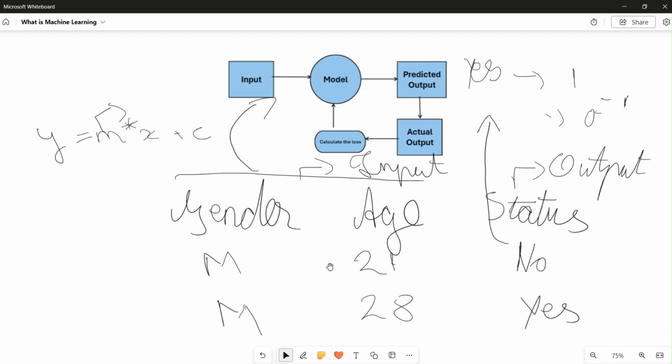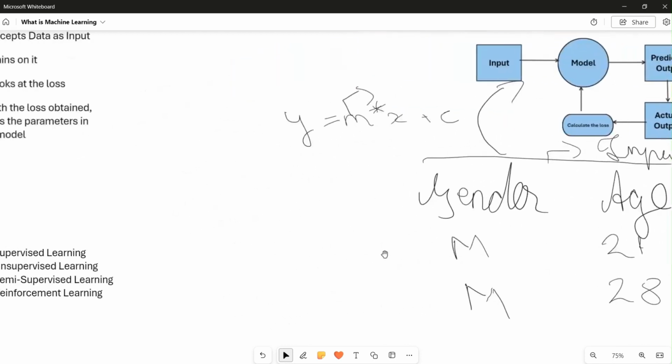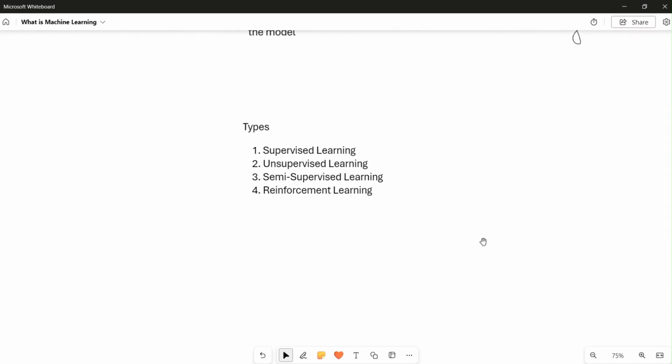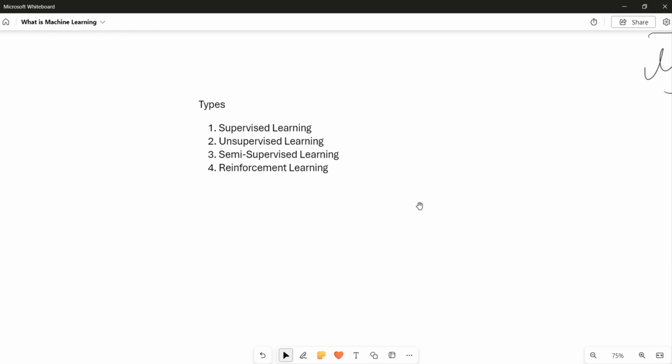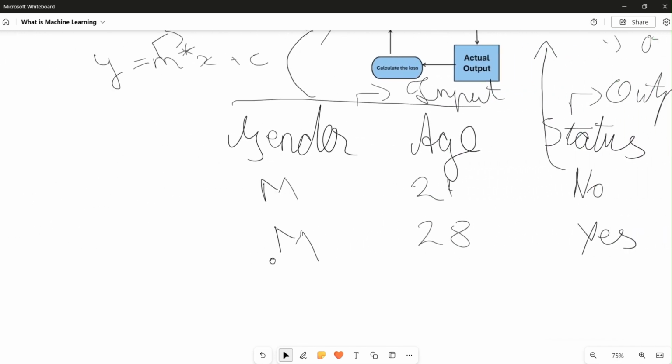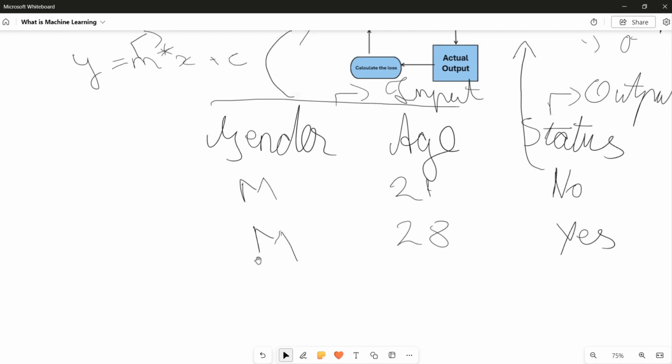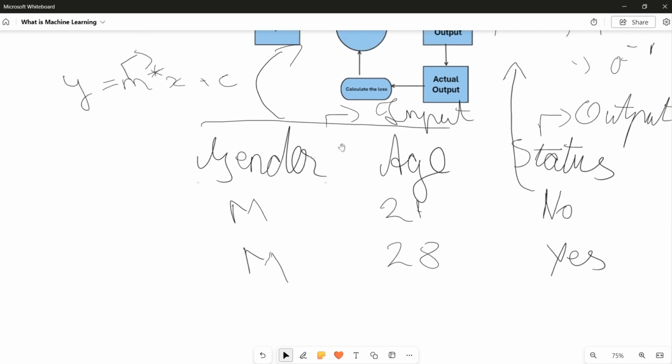And then we are moving to the types of ML. They are supervised learning, unsupervised learning, semi-supervised learning, and reinforcement learning. Supervised learning is actually what I have mentioned earlier. Here, based on the supervised data, our model will be trained. Supervised in the sense that the data here has a supervised output for the gender and age as input. We are instructing the model that for the gender and age, we would be getting an output of the status feature. So this is supervised learning.